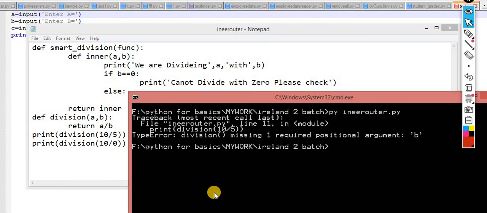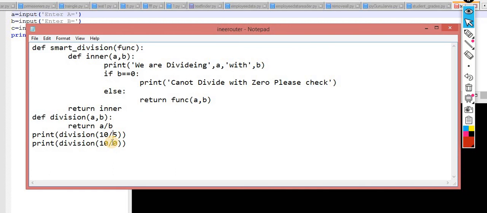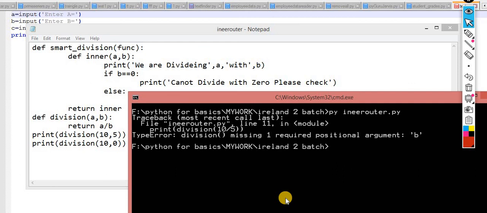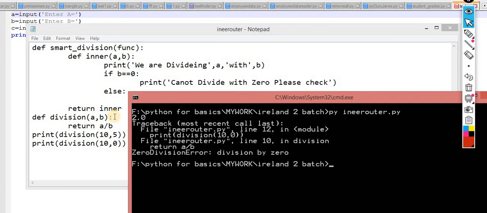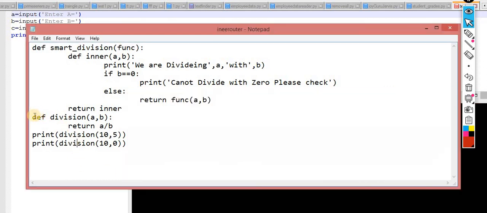Now you are getting an error, I think, a missing argument b. Sorry, you have to pass it like this. Now you are getting the output. The first case was executed successfully, and the second case gives a zero division error. Now, before processing it, I am calling smart_division. Let me check whether it will work or not.